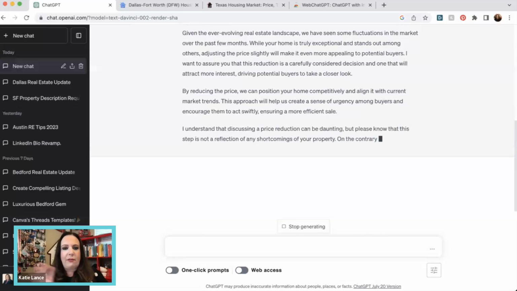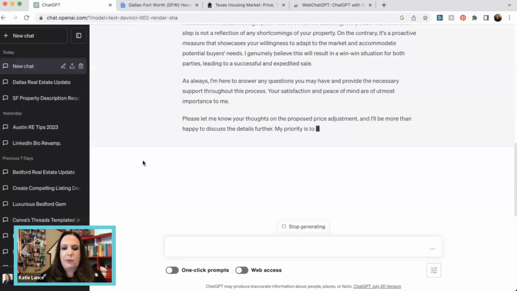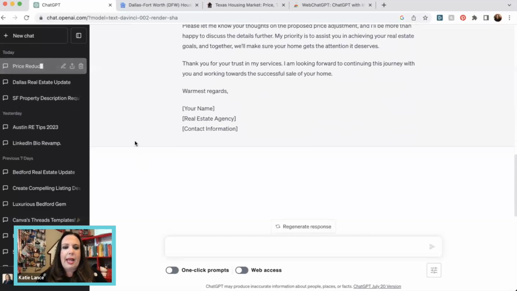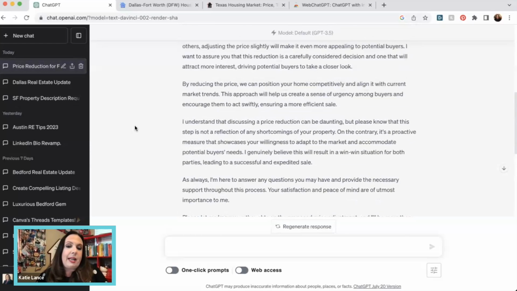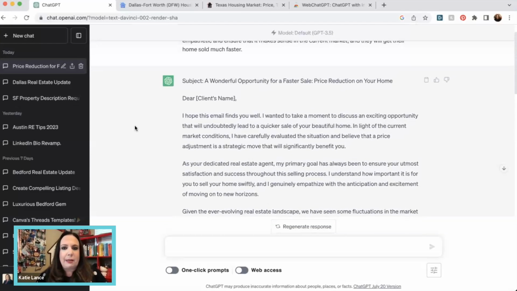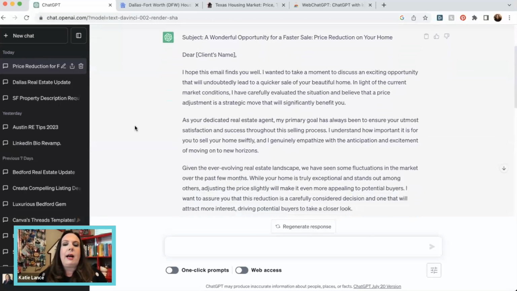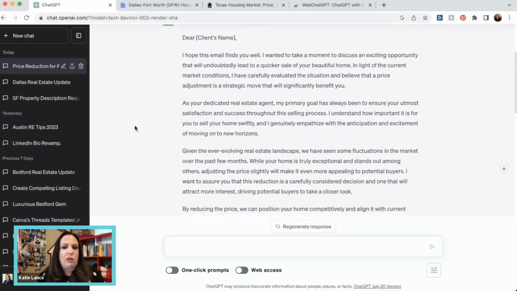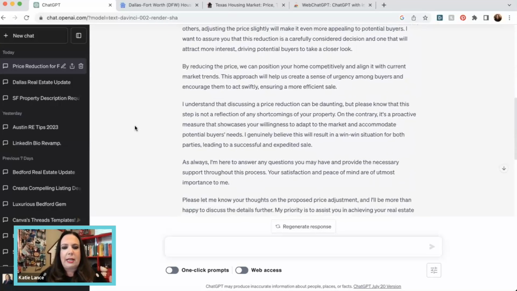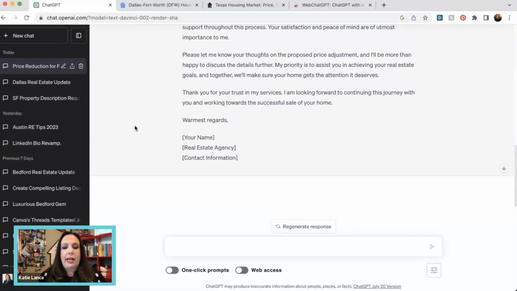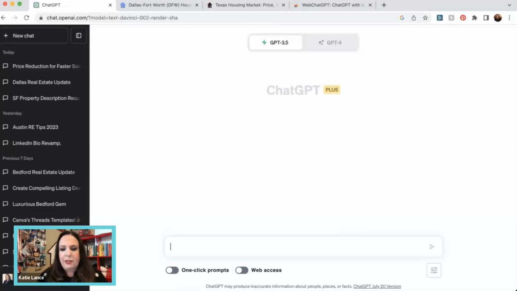Again, I don't need the internet for this. We're just going to hit ChatGPT and see what it comes up with. And it's going to write something. So I find, again, that if you need help writing something, it doesn't have to be something public. Maybe this is a private email you're sending somebody. Having the right words, being assertive but empathetic and professional, can be really helpful. And you can see that it wrote a pretty detailed email. Now, again, I could respond and say, change this or change this, but that's another example of a great prompt that you could do. Okay, so that's prompt number 3.